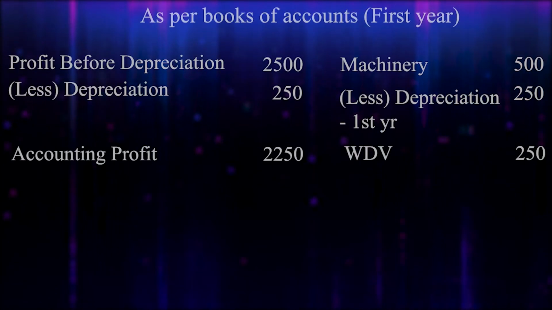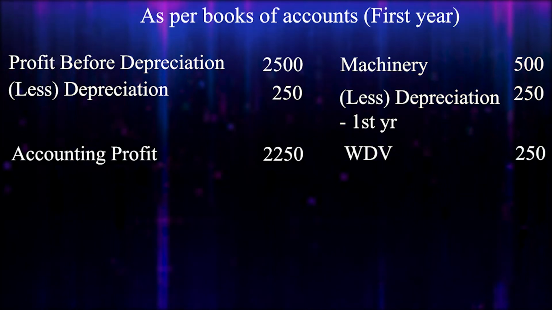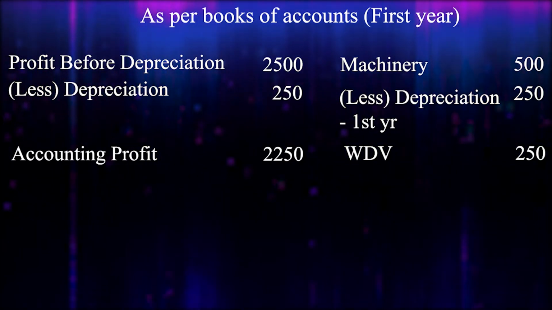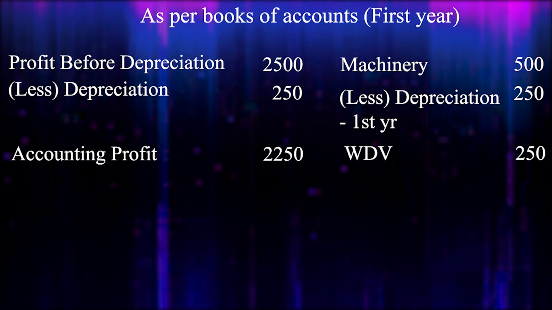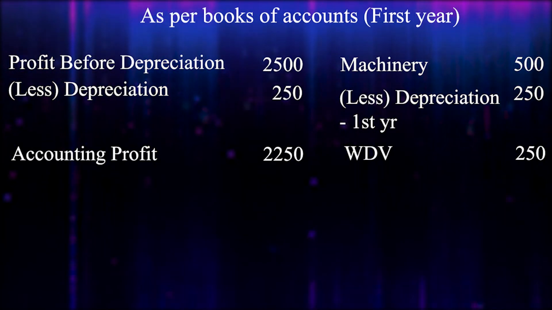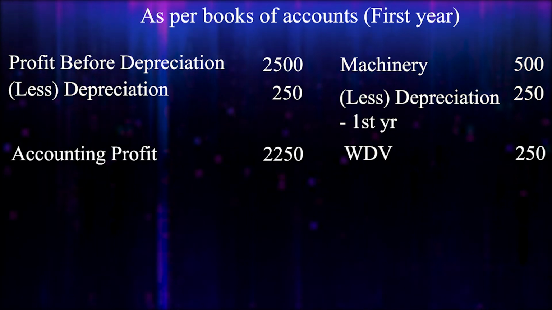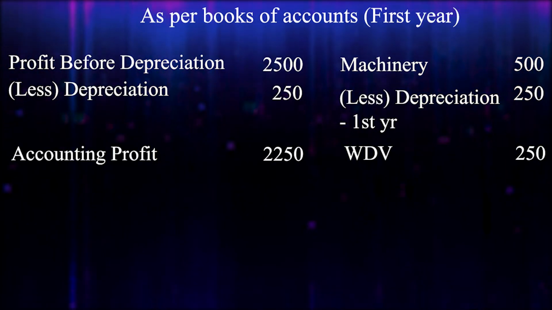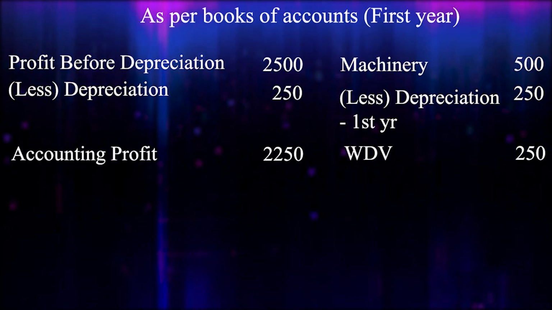First we need to prepare the balance sheet as per books of accounts. Okay, first year balance sheet: machinery cost is 500. We have to deduct depreciation. First year, how much do we deduct? 2 years economic life, its cost is 500, so first year 250 we will charge as depreciation. So written down value 250. Okay, then profit before depreciation, how much? It's given in the question, 2500, and we have to deduct that year's depreciation, that is 250. So 2500 minus 250, profit is 2250.